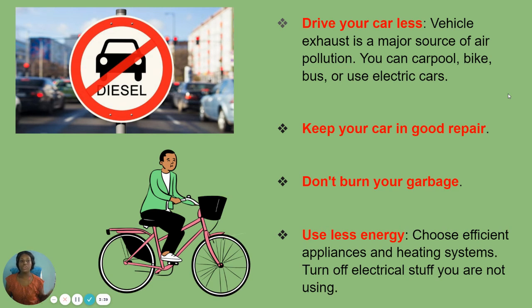Number 3, do not burn your garbage. We saw that burning either wood for heat or burning garbage is a major source of air pollutants. And number 4, use less energy. Use efficient appliances and heating systems, and turn off the electrical things that you are not using.